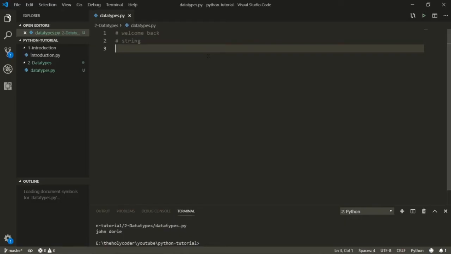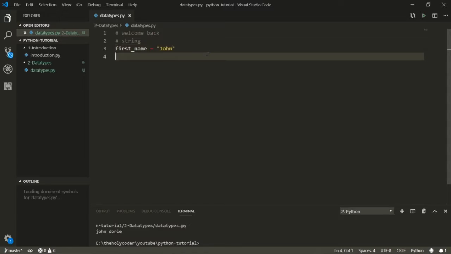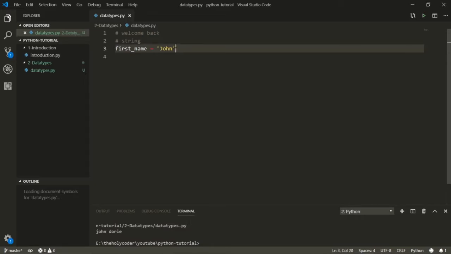Now, the first data type that I want to talk about is strings. A string is just a collection of characters, a collection of letters. Let's say I declare a variable called first name. We talked about variables in the last video, and you can declare it like that, like anyone's first name. You can call it John. So the first name variable has stored this thing called John, and whenever you see these single quotes, they determine that the thing written is a string. The Python interpreter will read this as a string.